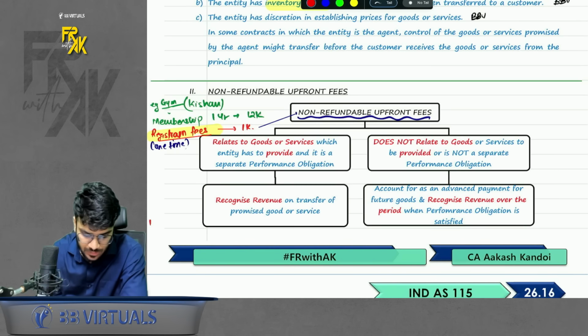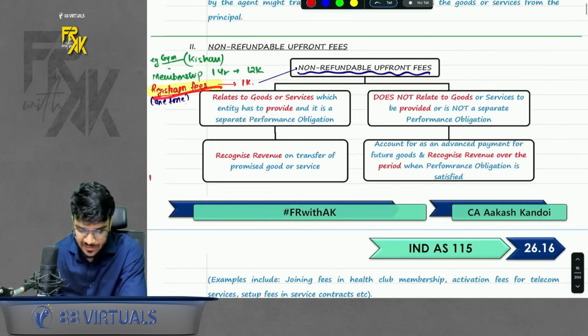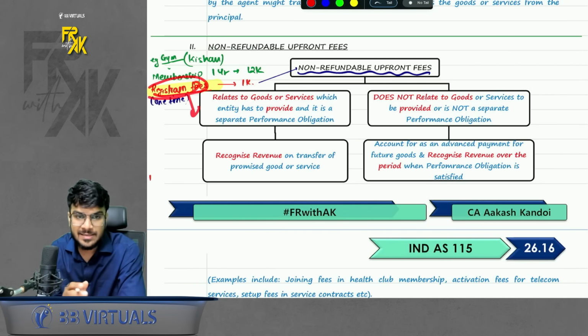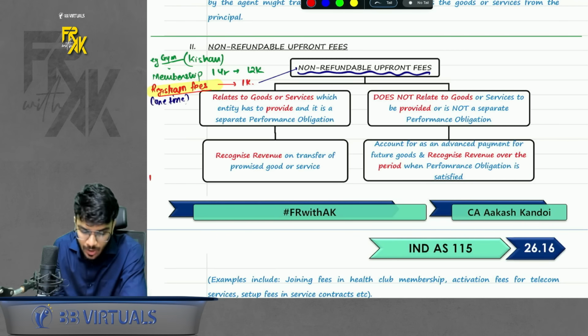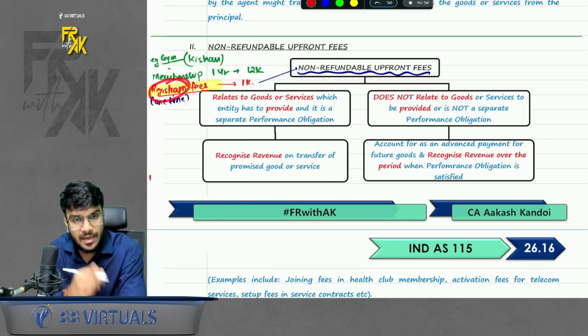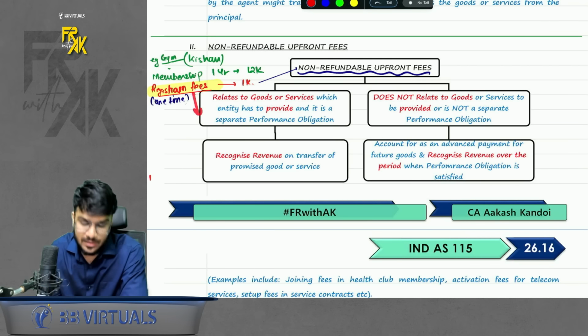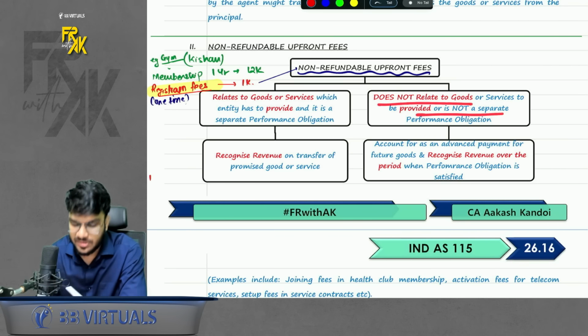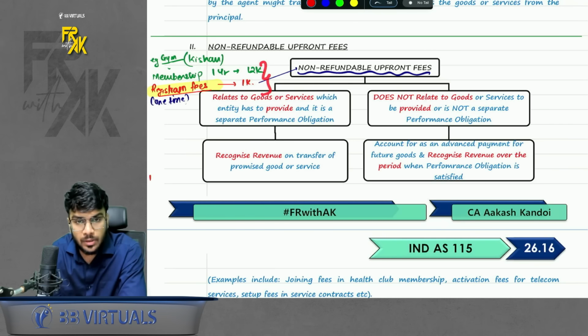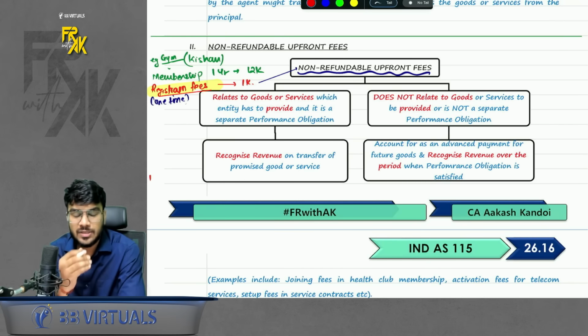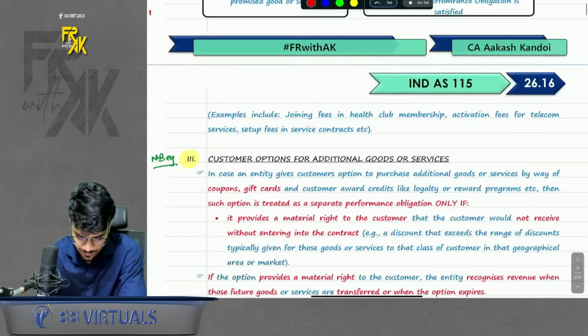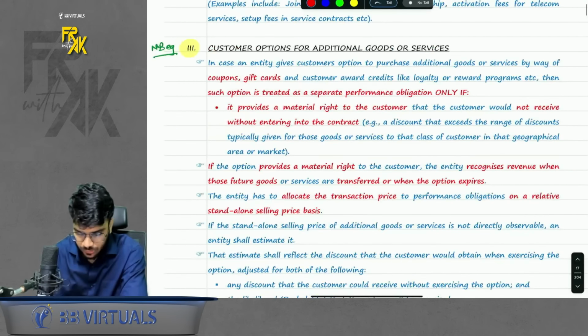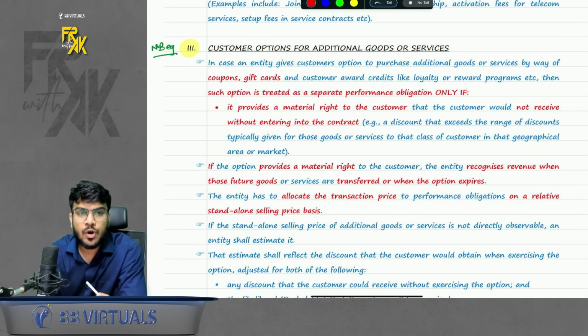So ask the company whether you gave any distinct goods for this registration fees. Let's say, for example, the company says we gave a gym bag, we gave a gym kit for this registration fees. So this registration fees is a separate PO and this membership fees is a separate PO. Book the membership fees over the period, book this registration fees at one shot. But if for registration fees, the company is not giving any distinct goods or service, in that case, you will merge these 2 amounts and call this the full amount and book this full revenue over the period. Non-refundable upfront fees. Simple.